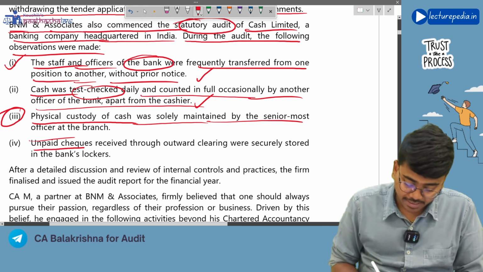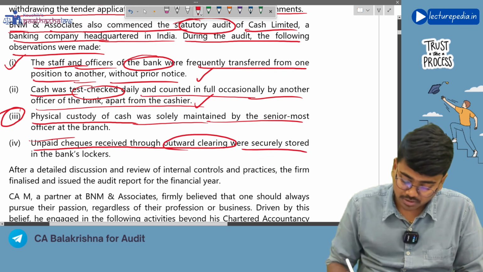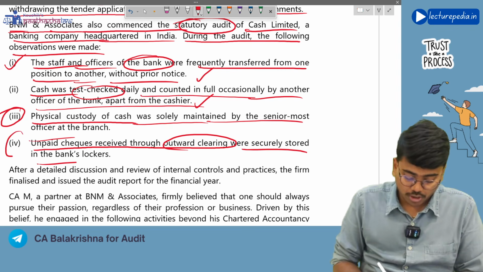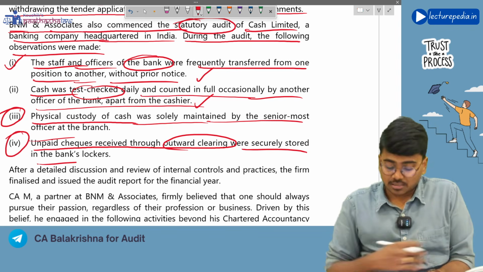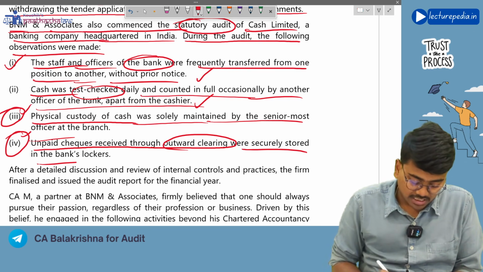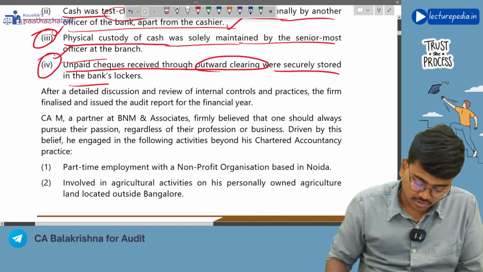Next, unpaid checks received through outward clearing were securely stored in the bank's locker. No, you should not store the unpaid checks, that has to be returned to the customer. So 3 and 4, these two controls are not executed properly.